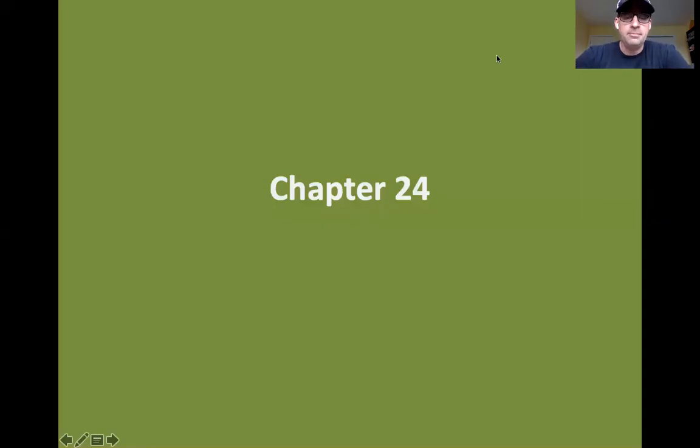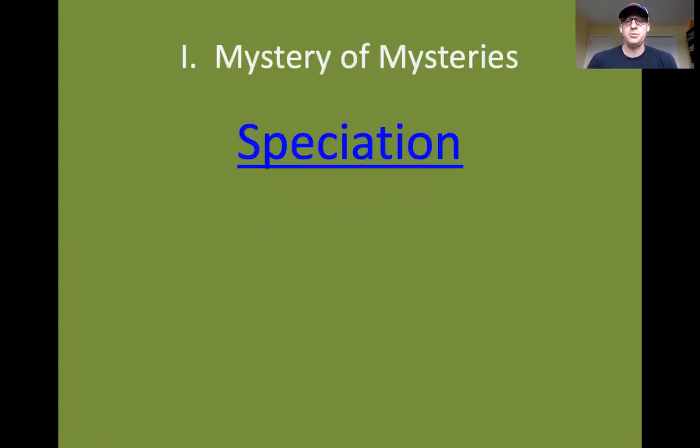Good afternoon. The topic for today's lecture is going to be the topic that Darwin referred to as the mystery of mysteries, which is speciation. Speciation is basically just the formation of new species. And Darwin's big question was, how do new species form? He couldn't quite figure that out initially.